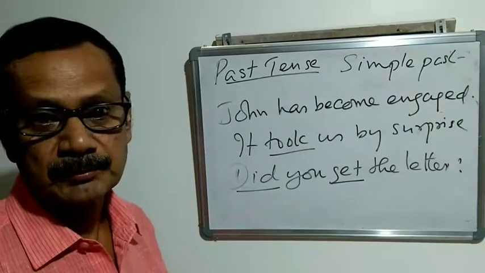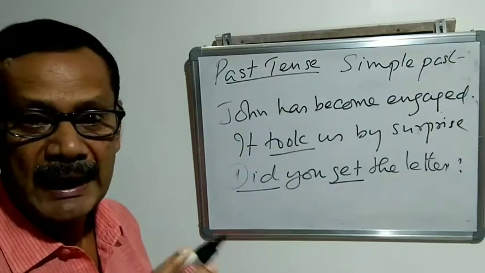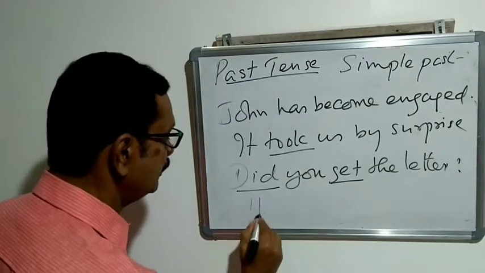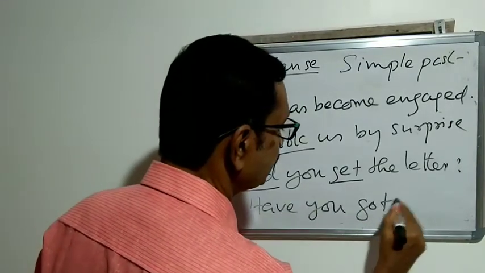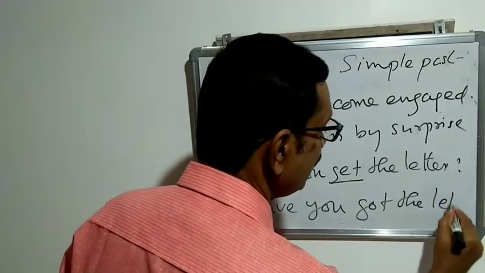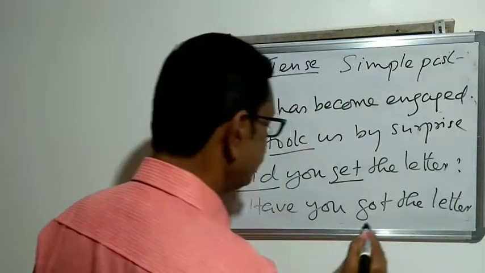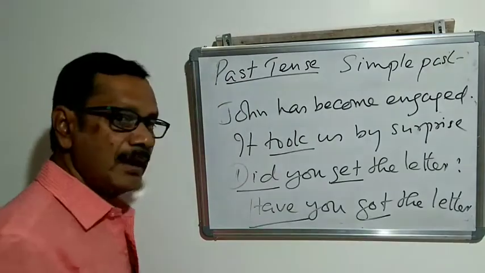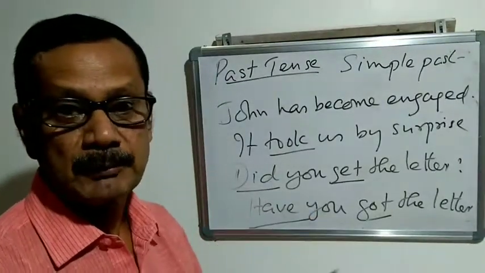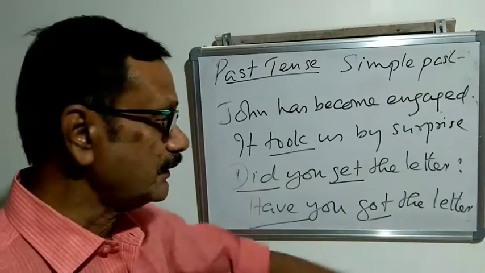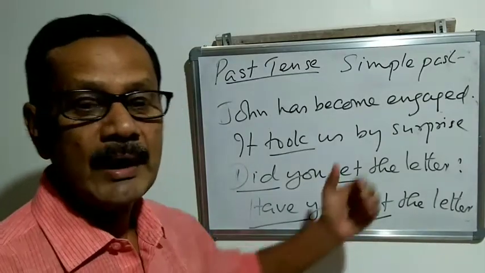The time is not over. In that context we say, have you got the letter? Because it is not a past time here. At any time the postman comes between 11 and 12, so at 11:30 we ask, have you got the letter?